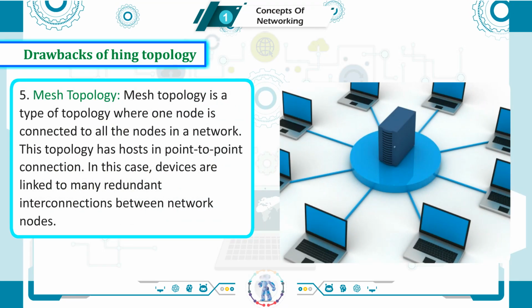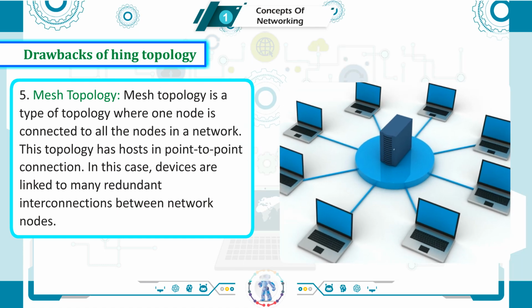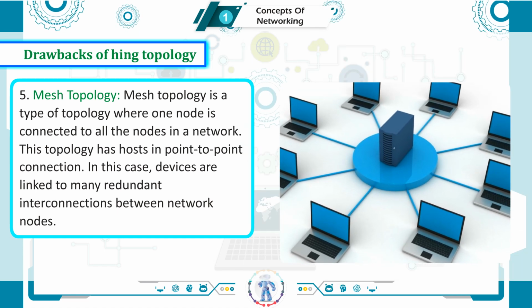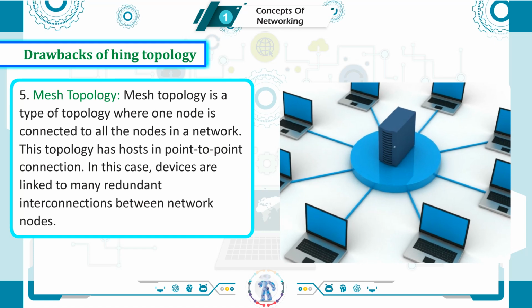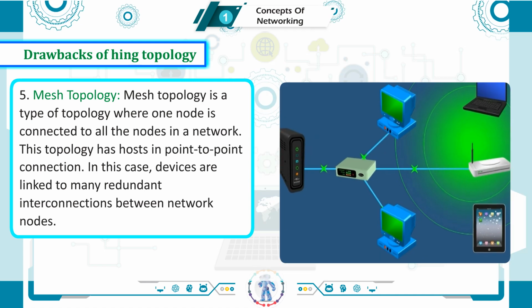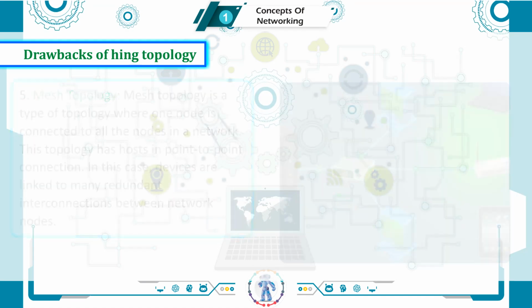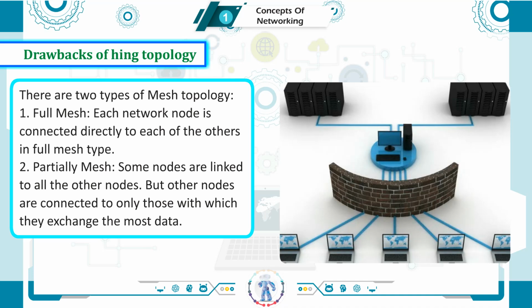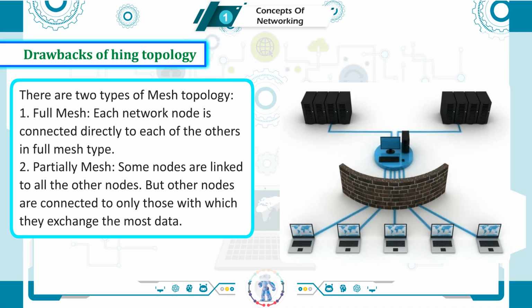5. Mesh topology. Mesh topology is a type of topology where one node is connected to all the nodes in a network. This topology has hosts in point-to-point connection. In this case, devices are linked with many redundant interconnections between network nodes. There are two types of mesh topology.